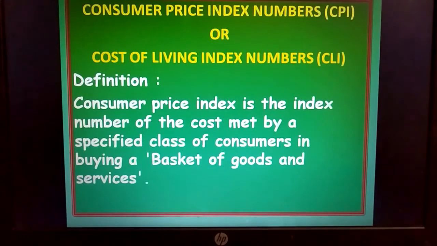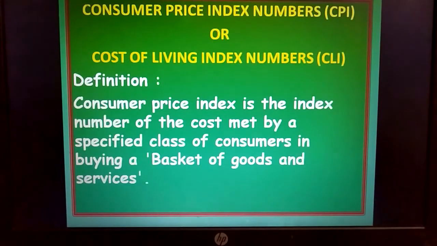To live, whatever the cost is applicable, that is cost of living. So this index number is based on that cost of living, which is nothing but the price incurred by a consumer in order to buy his or her needs. So that is what consumer price index number or cost of living index number is.